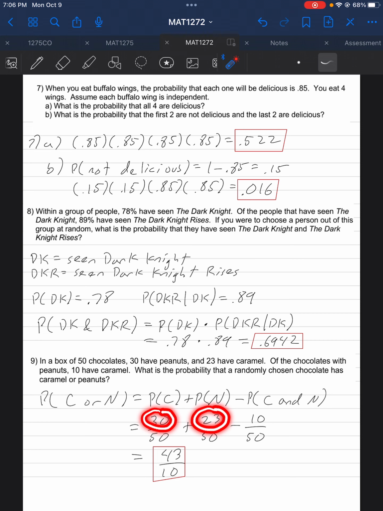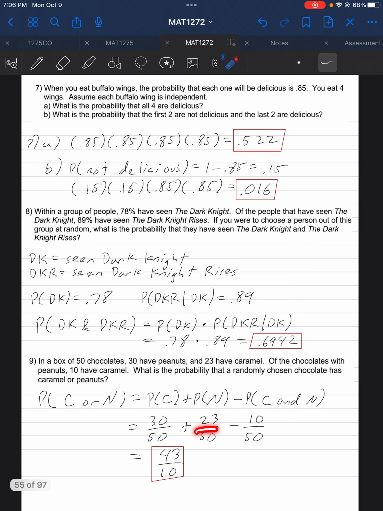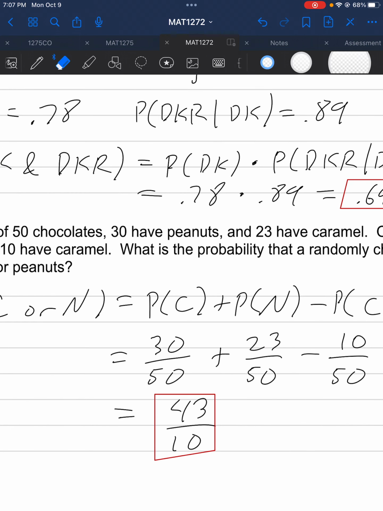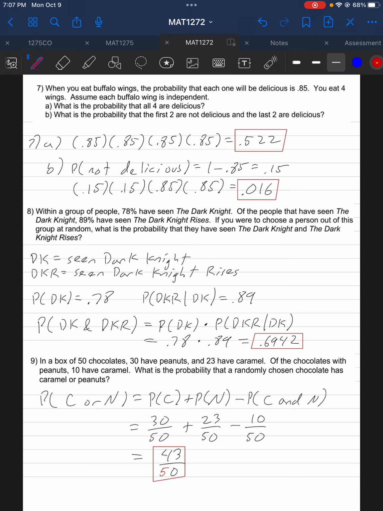And those 10 are included in this 30 and also included in this 23. Since they are double counted, that means we have to subtract out one set of these 10. So 30 plus 23 minus 10 all over 50 is going to equal 43 over 50. That should be a 50, not a 10. I don't know why that says 10. So 43 over 50.